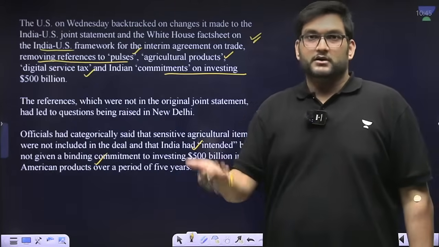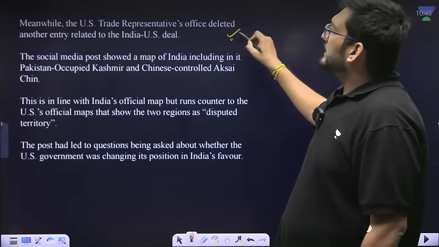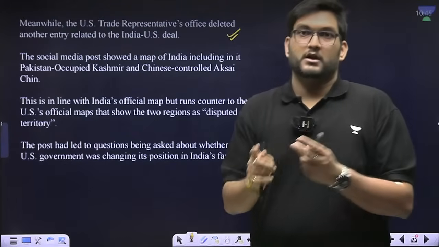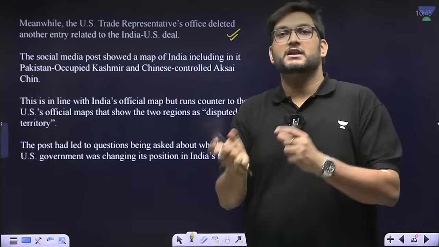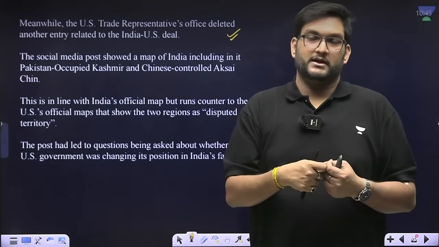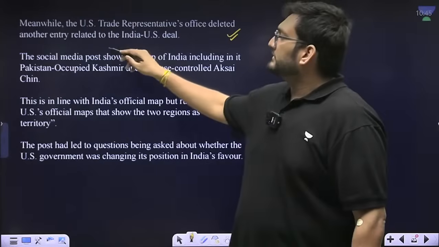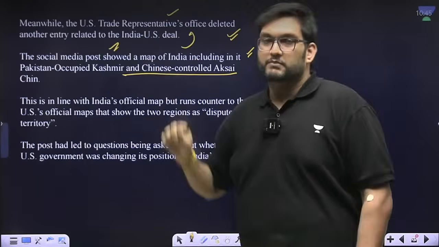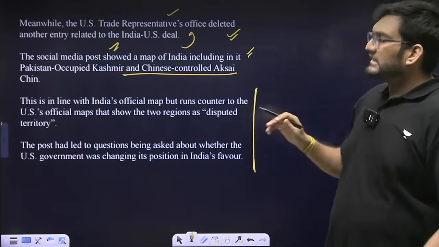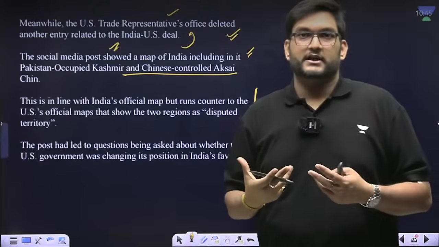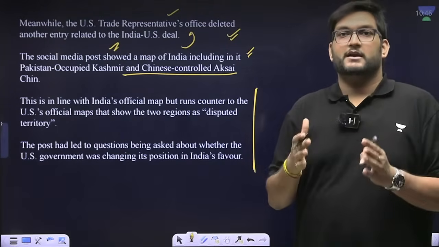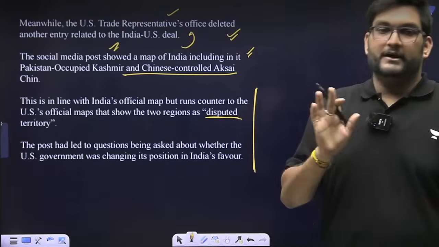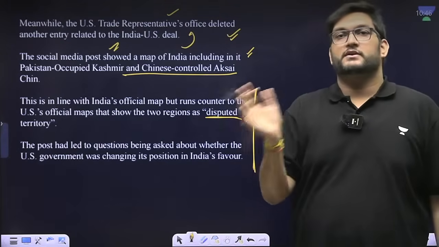There is even more controversy here because the trade representative initially showed a different map, a map in which Aksai and POK was not shown as part of the Indian subcontinent. Later, the social media map which was posted by the US trade representative had included Aksai and POK. This was seen as a certain victory for the Indian diplomats, which is to make the US accept that they are not disputed territories but are an integral part of the Indian subcontinent. That is why you find two different maps online also.